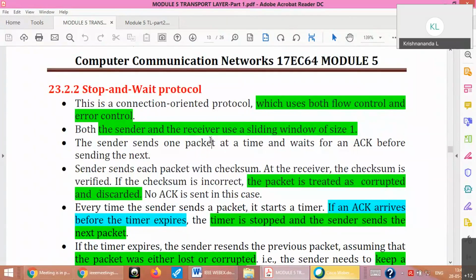The difference is the data link layer works from hop to hop, that is, node to immediate next node. The transport layer works only in the source host and destination host, not in the intermediate routers or any other device. Please remember this. So that is why it is more important. It is end-to-end connectivity, not simply node-to-node connectivity.